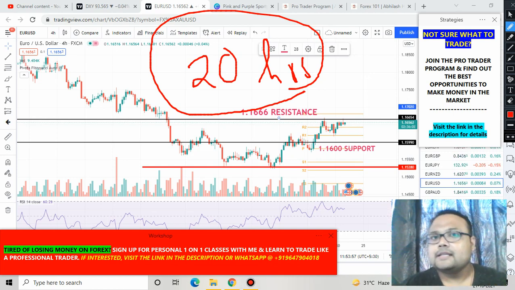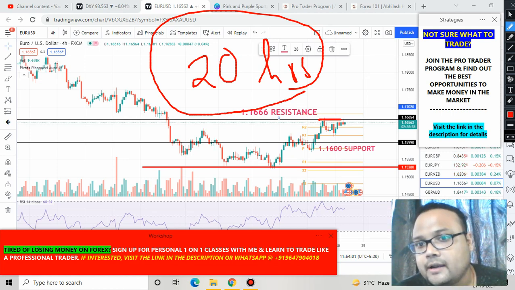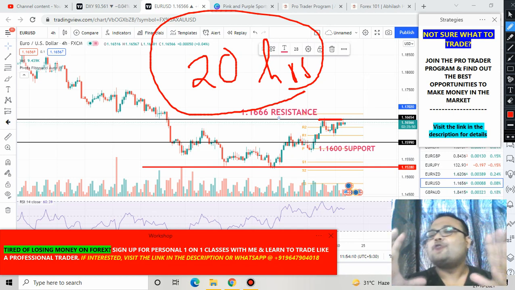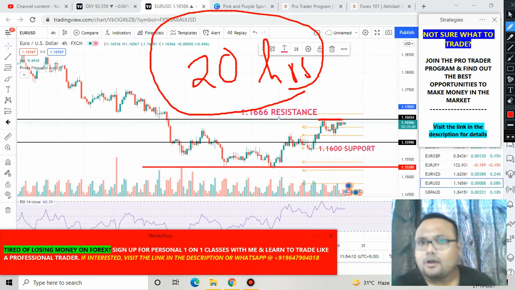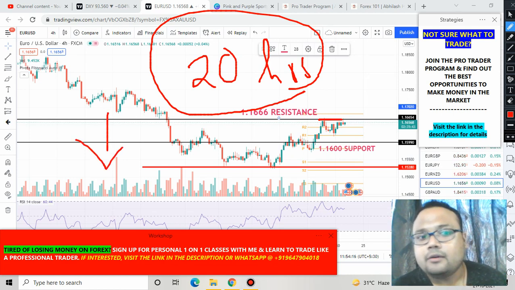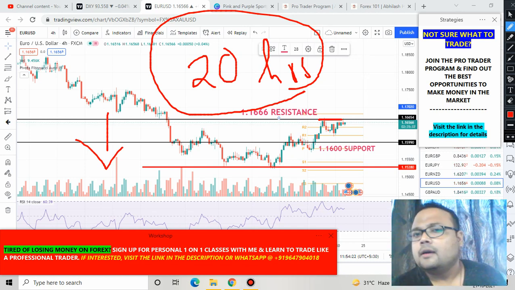Market is standing at resistance, so just wait for the market to cross the level. And as I have already shown you the chart of DXY, the dollar is standing at support, but things are not very good for the US dollar. Dollar is weakening. So if you see the dollar going down, breaking the support, then definitely Euro USD will break the resistance and it will go up.